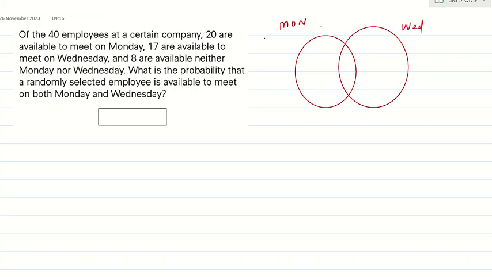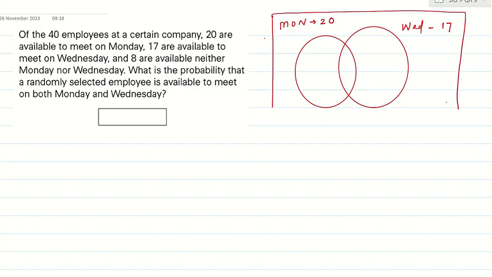Now, how many people are meeting on Monday? 20. How many on Wednesday? 17. And 8 are neither Monday nor Wednesday, so they do not meet on either day, which means I can write 8 outside. How many total employees do we have in the box? 40 employees.